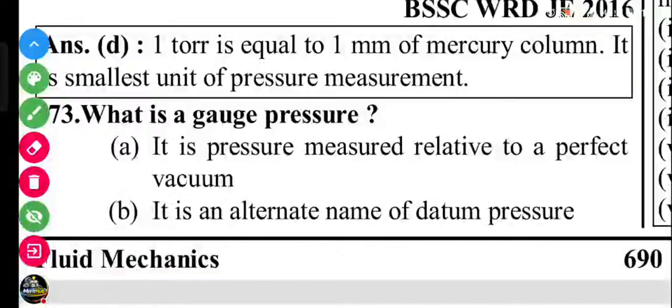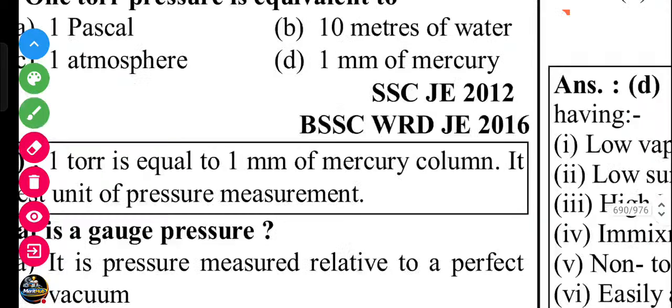Next question. What is the gauge pressure? It is the pressure measured relative to the perfect vacuum. No. It is the alternate name of the datum pressure. No. A question for you: what is the other name of the datum pressure? If you know, please comment.